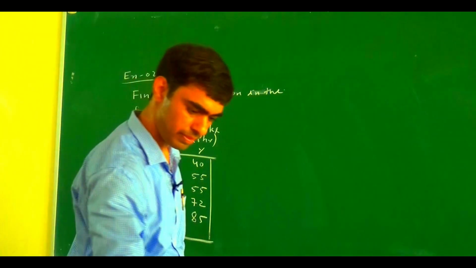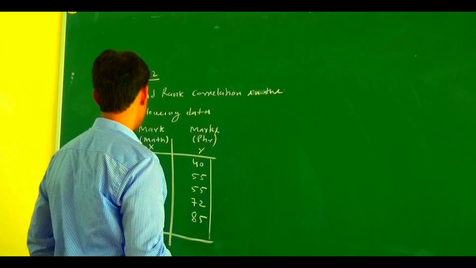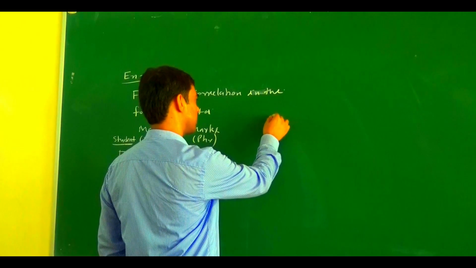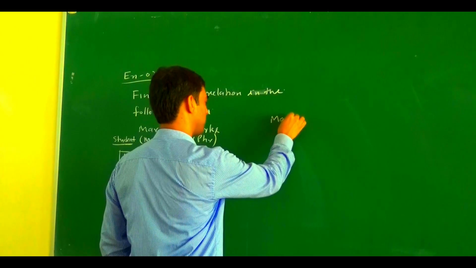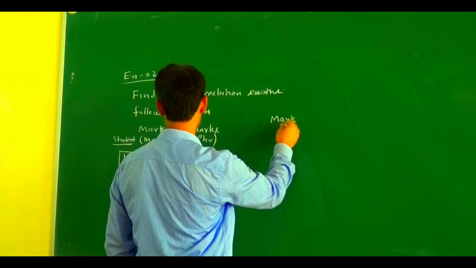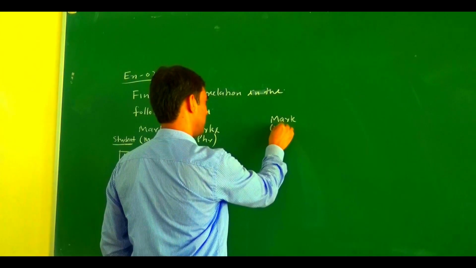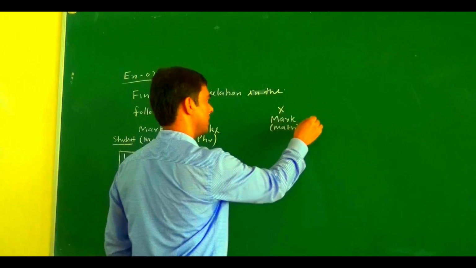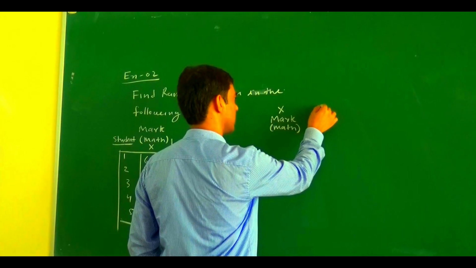Now, how do we find the rank correlation coefficient? Here we rank the marks of math, which is denoted by X, and we find the rank of X, denoted by small x.